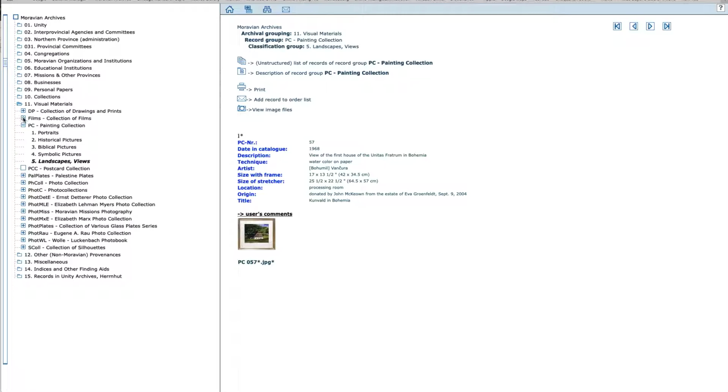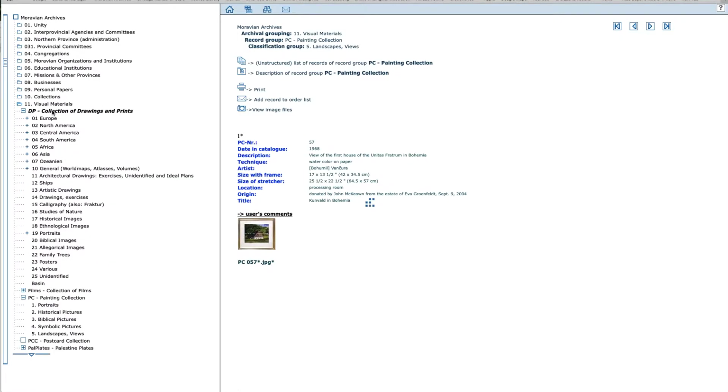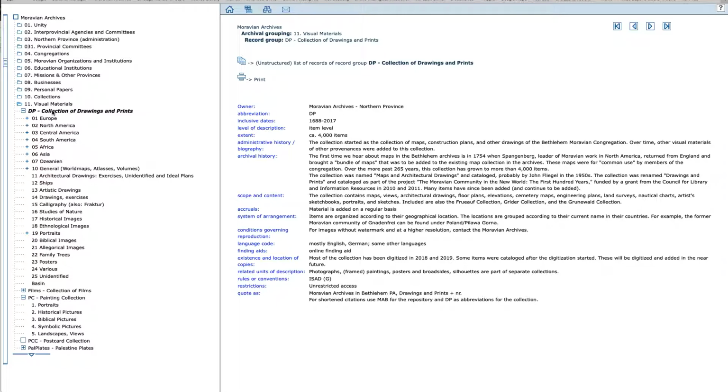Another nice collection that we have here is drawings and prints, and it contains more than 4,000 images, maps, views of places all around the world, and you see it's organized geographically.